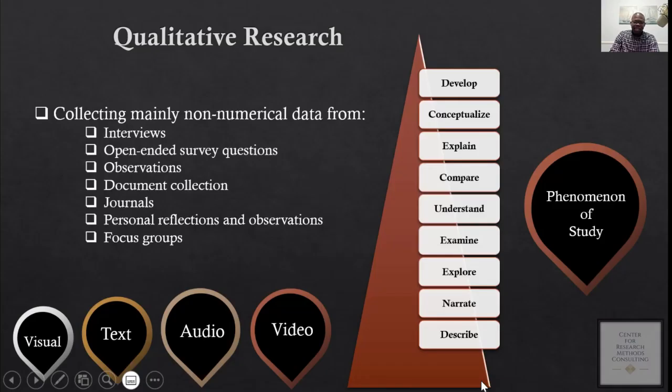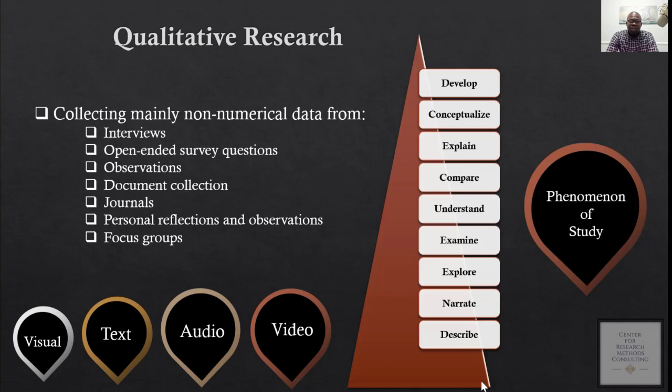So let's start with qualitative research. So what is qualitative research? Qualitative research is a type of research that focuses on collecting non-numeric data to help address the research question that you have, right? So it's similar to other research, but the only difference is that you are collecting non-numeric data.